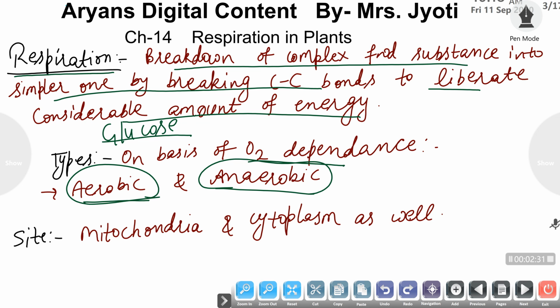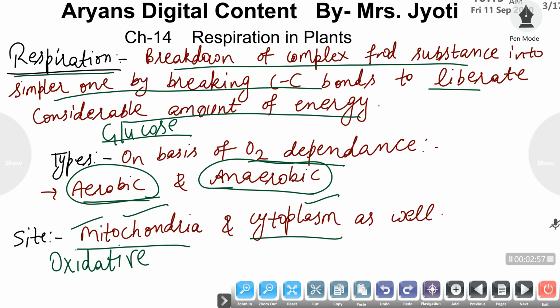The site of cellular respiration is mitochondria and cytoplasm, because glycolysis, which is the first step in respiration, occurs in the cytoplasm, whereas the fate of pyruvic acid to carbon dioxide is determined in mitochondria. So the site of respiration is mitochondria as well as cytoplasm, but the site of oxidative or aerobic respiration is typically mitochondria.